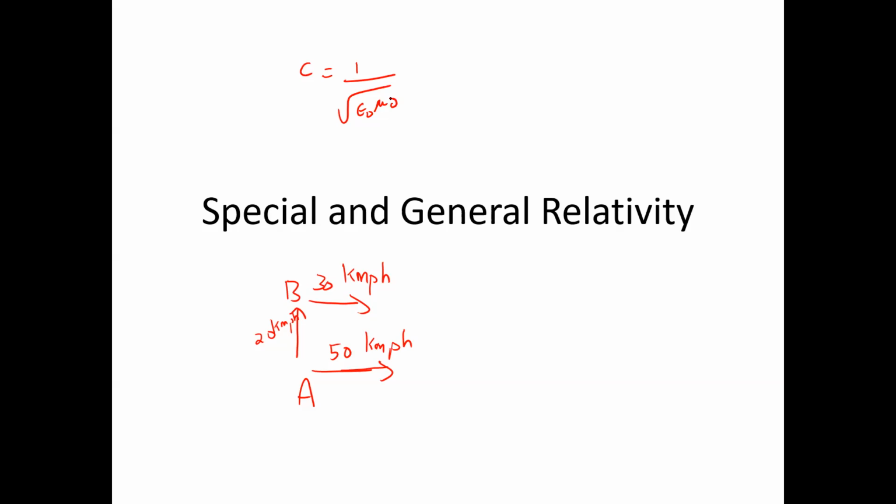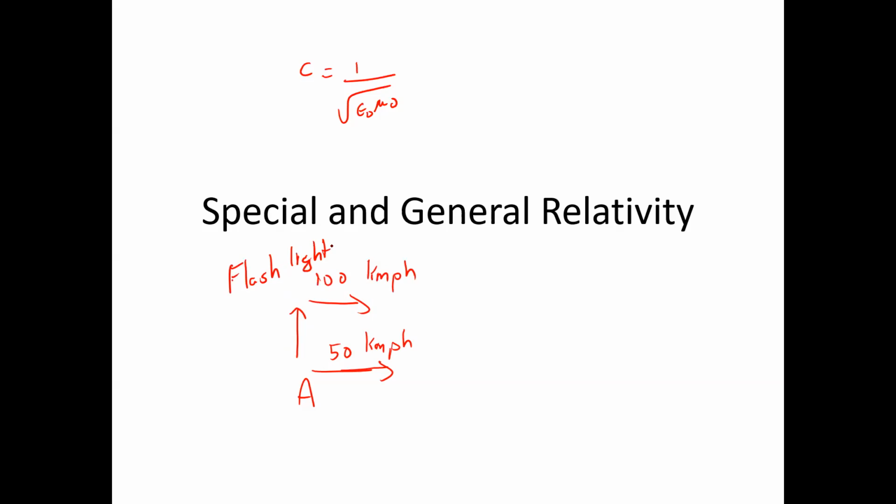So therefore, Einstein is saying, suppose B was a flash of light from a torchlight, and for the purposes of this lecture, we will say it is moving at 100 kilometers per hour. So the speed of light is not actually 100 kilometers per hour; we all know it's 3 times 10 to the power 8 meters per second, but for the purposes of this lecture. So somebody is flashing a torchlight and it is moving at 100 kilometers per hour.